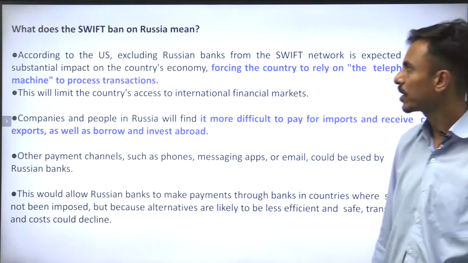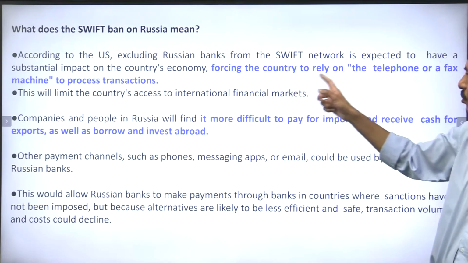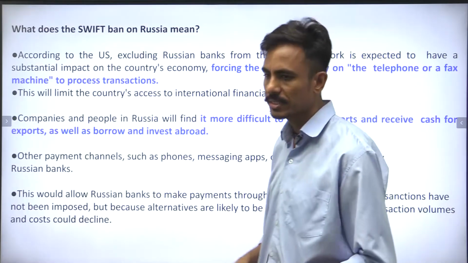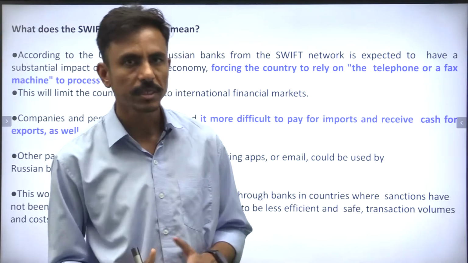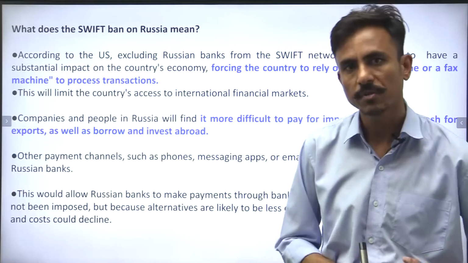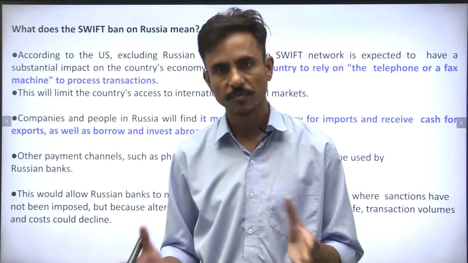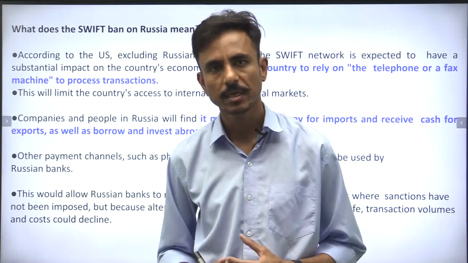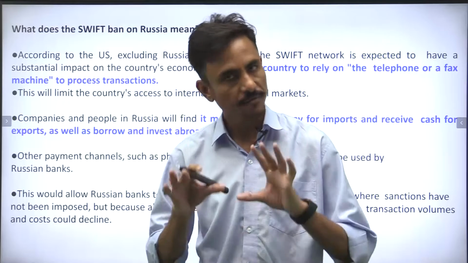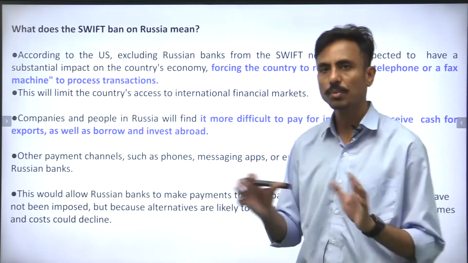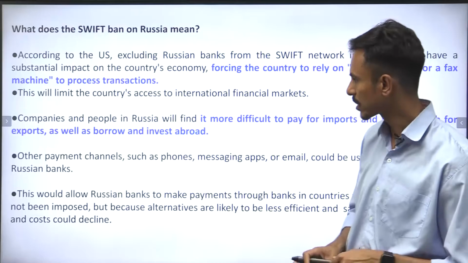So what does the SWIFT ban on Russia mean? Forcing the country to rely on telephone or fax machine to process transactions. But Russia or Putin doesn't seem to be bothered about such sanctions, because they have their own system, as China has their own. And because we have seen that in the last few years, there is a growing China-Russia nexus, right? And they are a very big economy. China is a very big economy, and therefore Russia is not bothered about the sanctions from America, right?